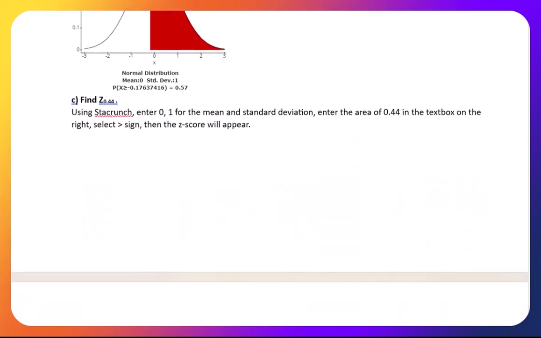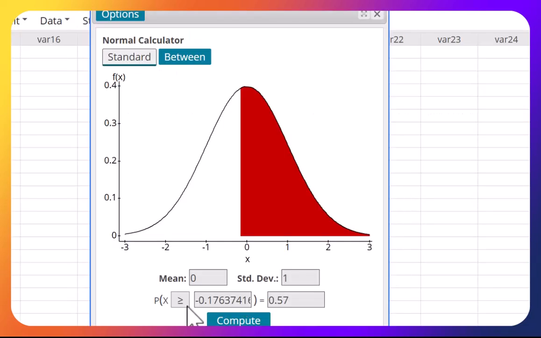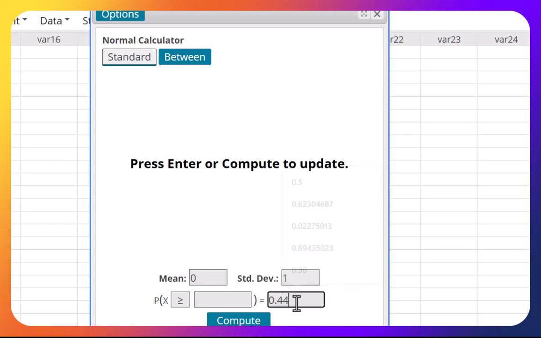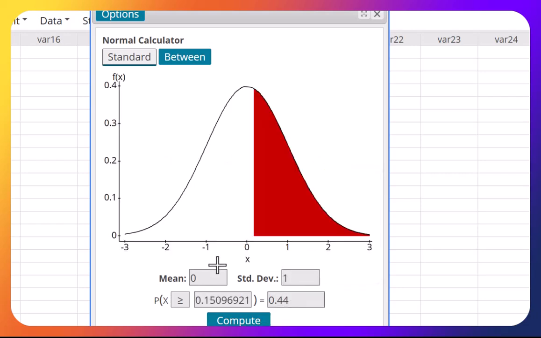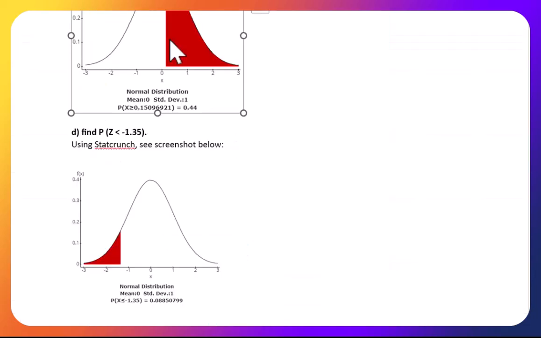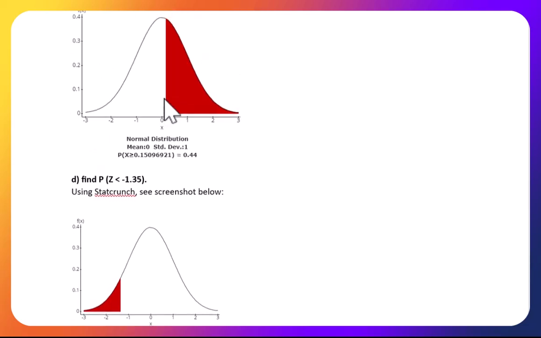All right, find z sub 0.44. When you see something like that, that means the area to the right of z is 0.44. So here's how we do it. Just go to StatCrunch. This is a greater than, which is good, and just put 0.44 here. Compute, and it's going to give you the answer, which is 0.15. You can see, guys, the screenshot that I provided you with right here.